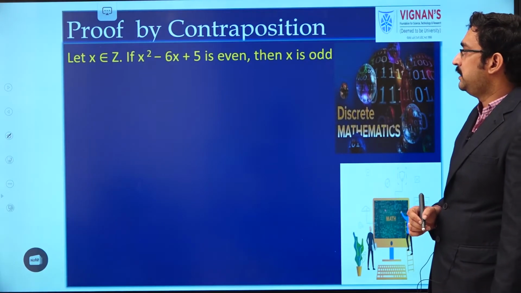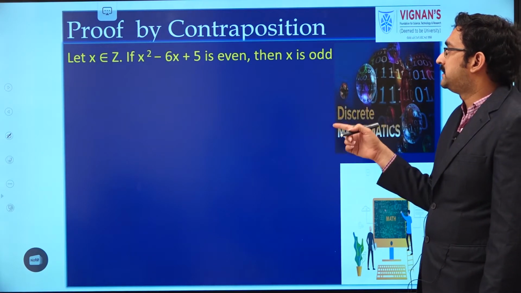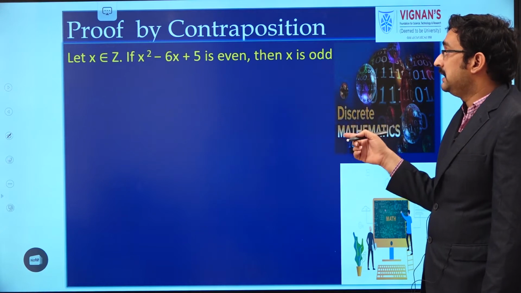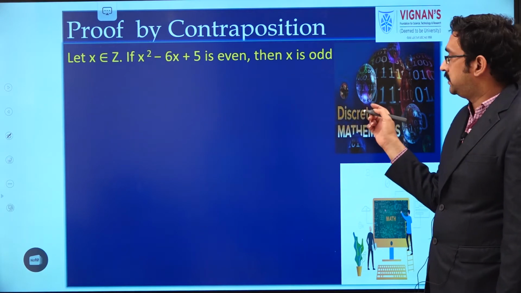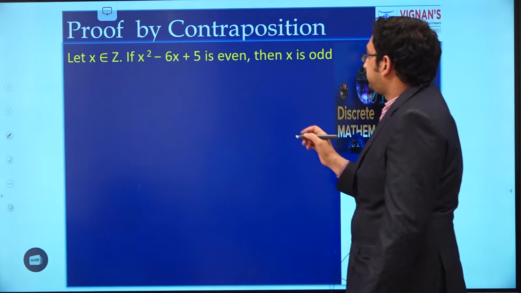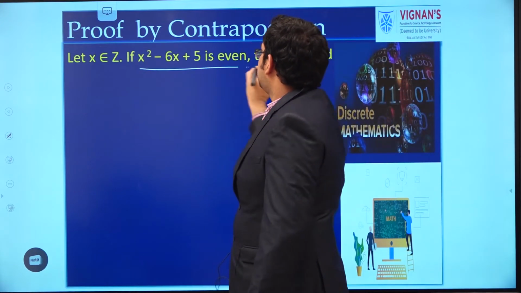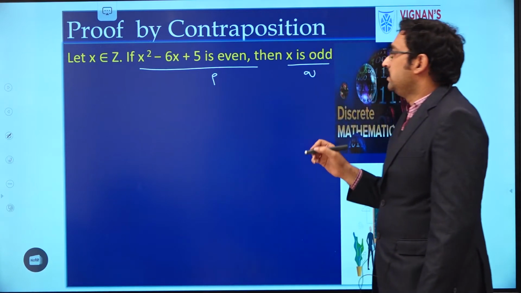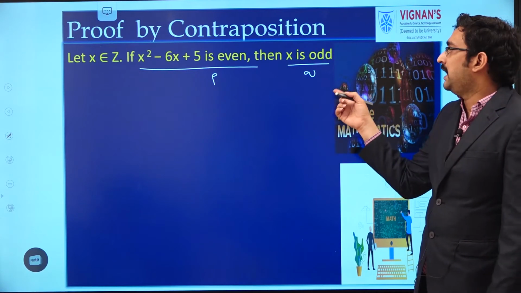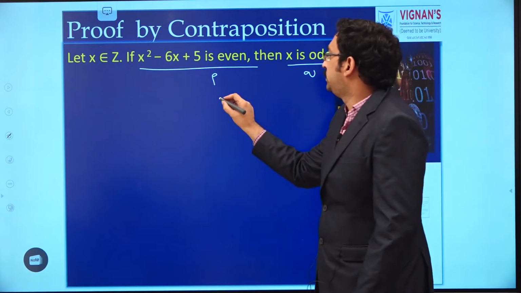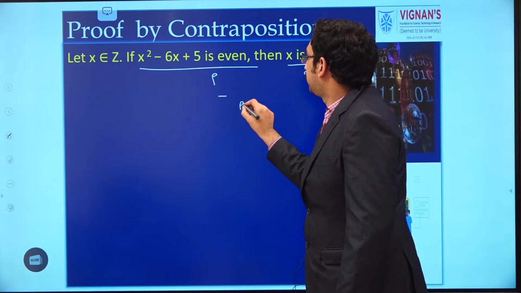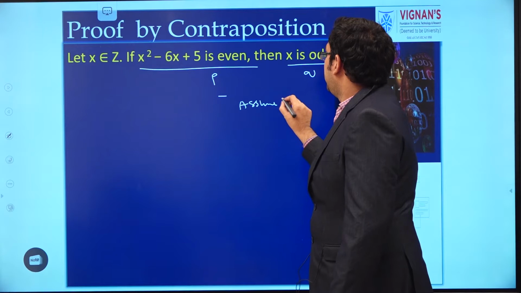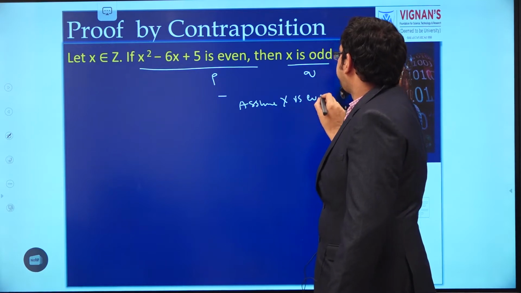Take one more example. If x square plus 6x minus 5 is even, then x is odd. So consider this as P, and x is odd as Q. So we know that first negation Q is true. So first we should assume that x is even.